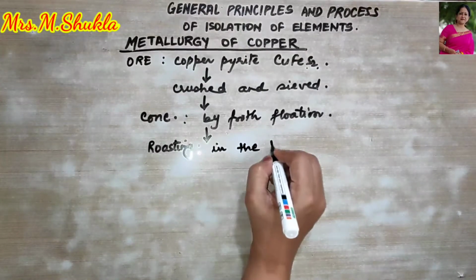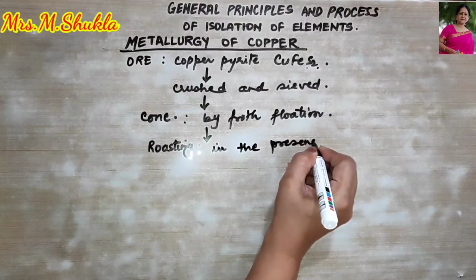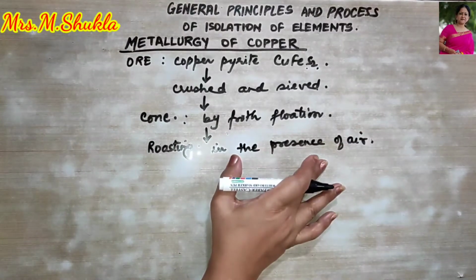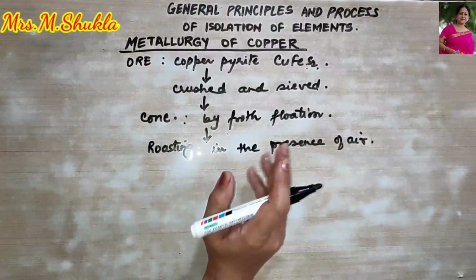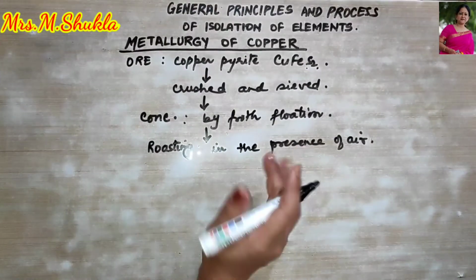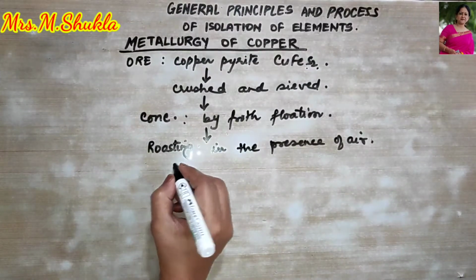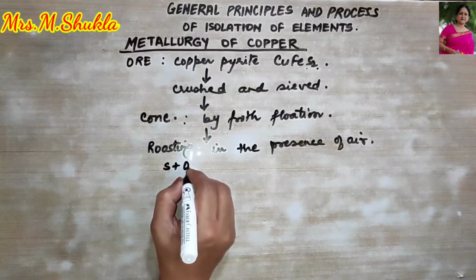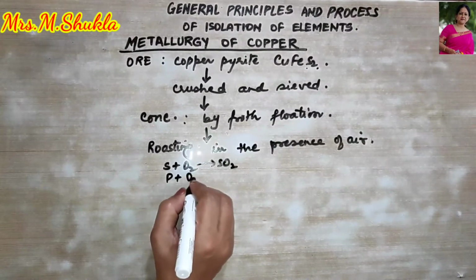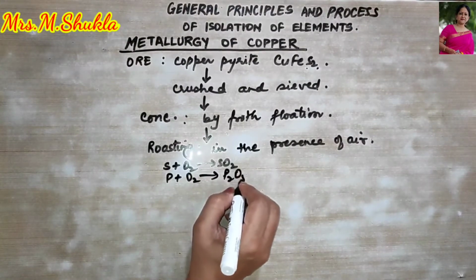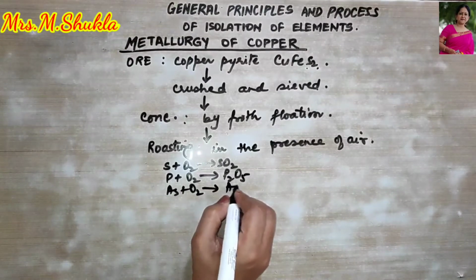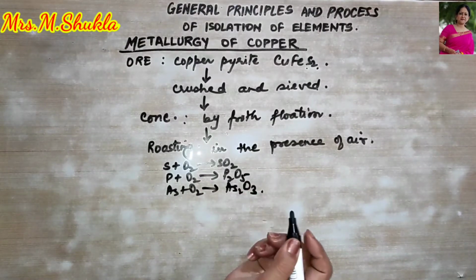So when it is heated in the presence of air, what happens? All the moisture is removed and all the volatile impurities are also removed. For example, sulfur will combine with oxygen and sulfur dioxide will be formed, then phosphorus will combine with oxygen to form phosphorus pentoxide, arsenic will combine with oxygen to form arsenic oxide, right?